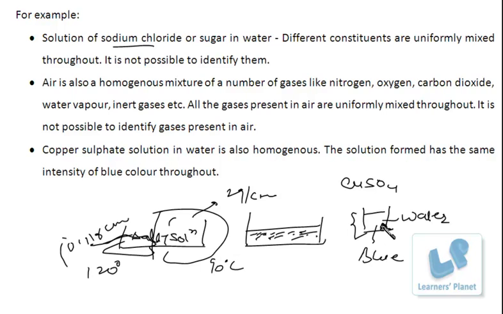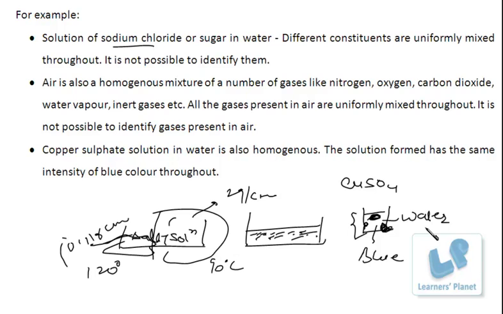It's not that at this part you find a dark blue color, at this part a light blue color, and here some different shade of blue. No. The intensity of blue color will be uniform throughout the solution. So these are the homogeneous mixtures and the properties of homogeneous mixtures.